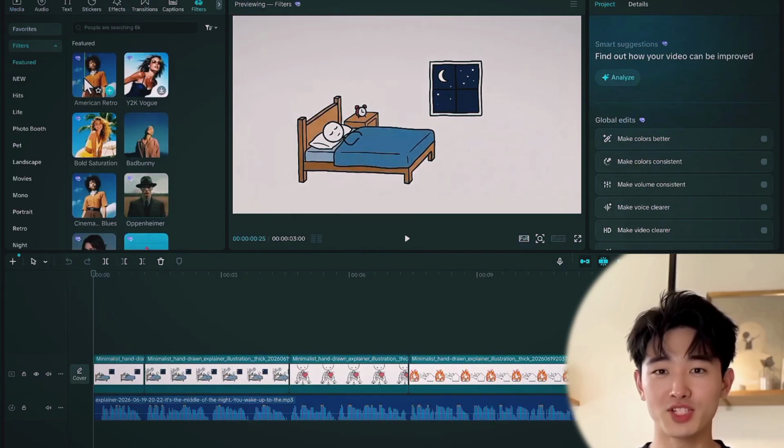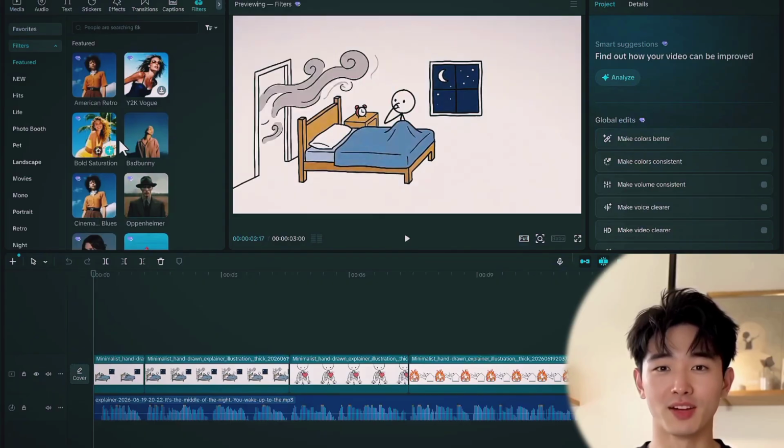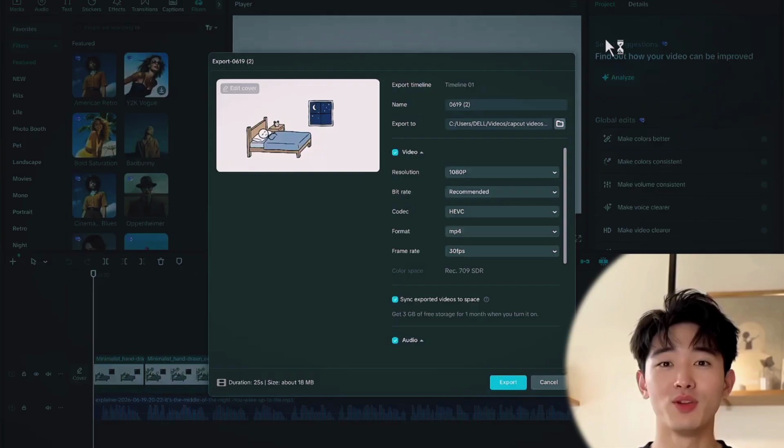So once you're done with that, the next thing you need to do is to color grade your video a little bit if you want. But if you don't want, it's fine like this. Just click on Export and add your video title.